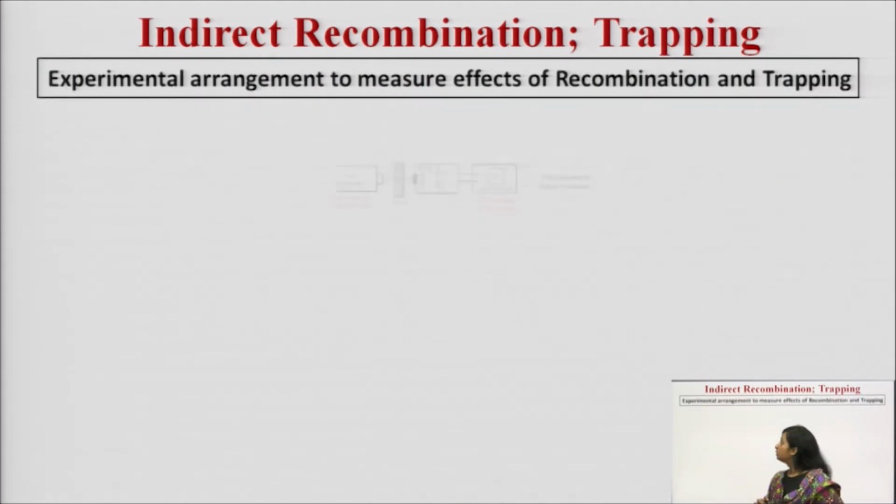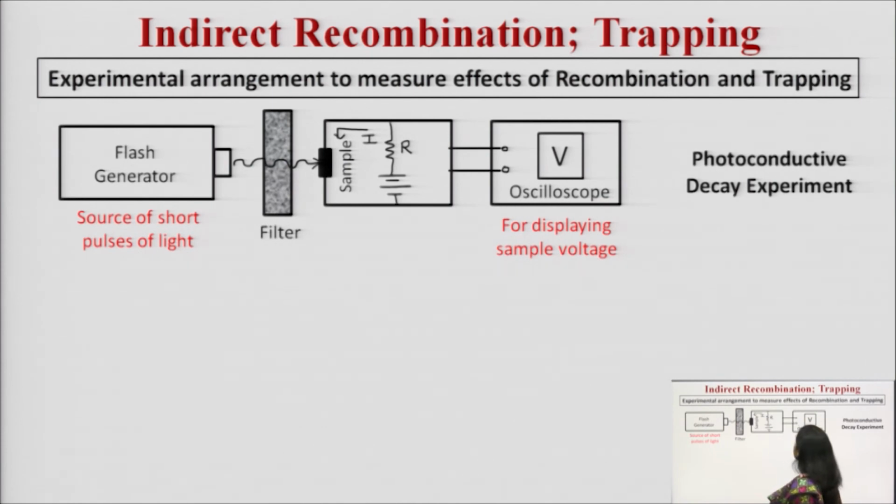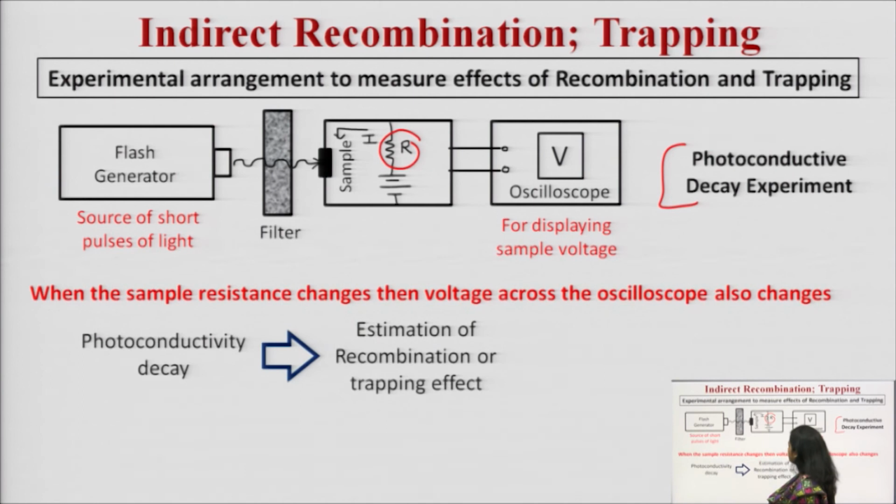Experimental arrangement to measure the effects of recombination and trapping. Here a flash generator is taken, which is a source of short pulses of light, there is a sample, and there is an oscilloscope for displaying the sample voltage. This is the photoconductive decay arrangement. Here, when the value of the resistance of the sample changes, accordingly the voltage displayed at the output will change. So, when sample resistance changes, the voltage across the oscilloscope also changes.